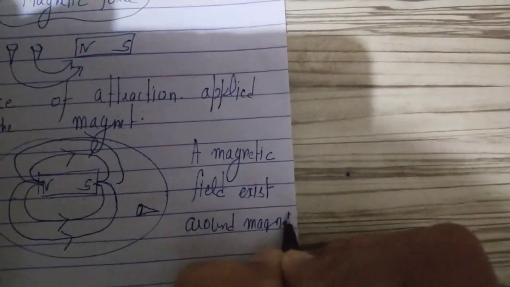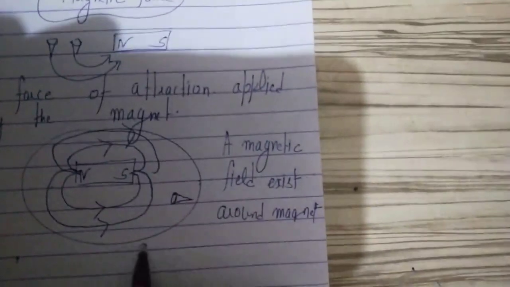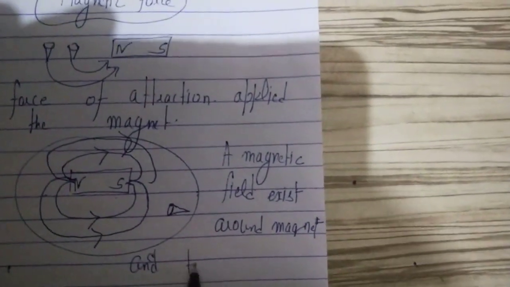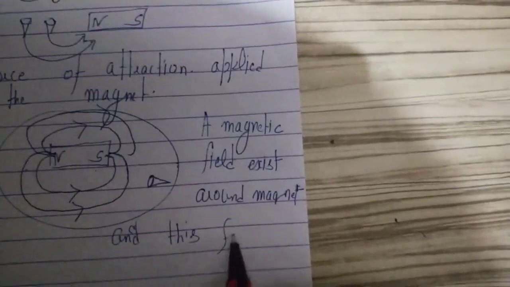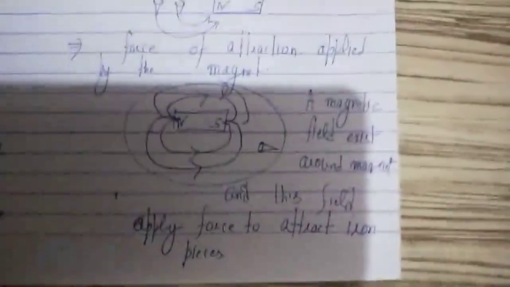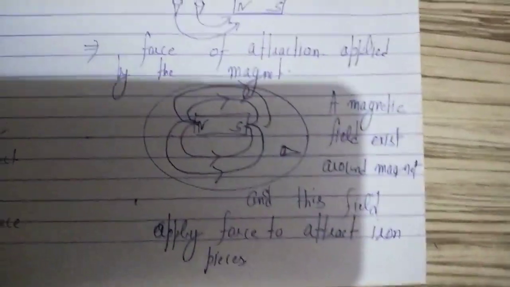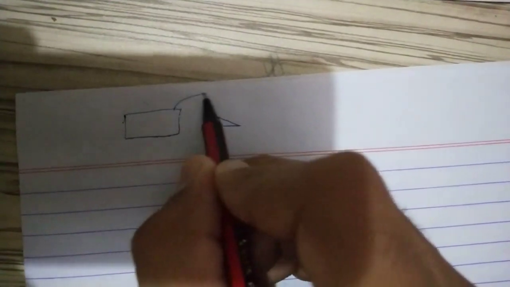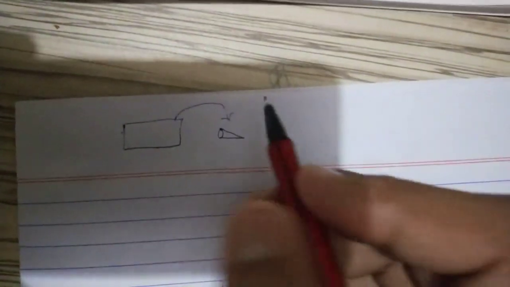And what does this magnetic field do? This field applies force to attract the iron pieces. A magnet is attracting the iron piece from a distance. That means there is no contact with the object to apply this force. So it is a non-contact force. So magnetic force is also a non-contact force.